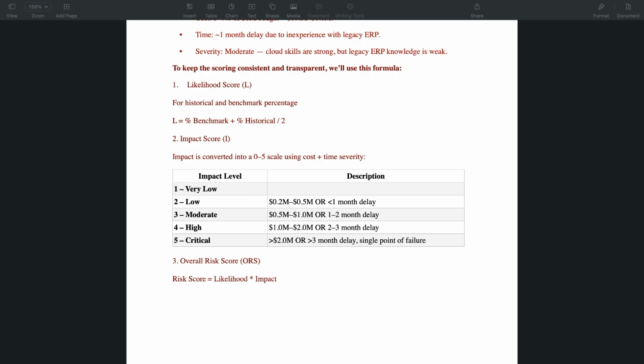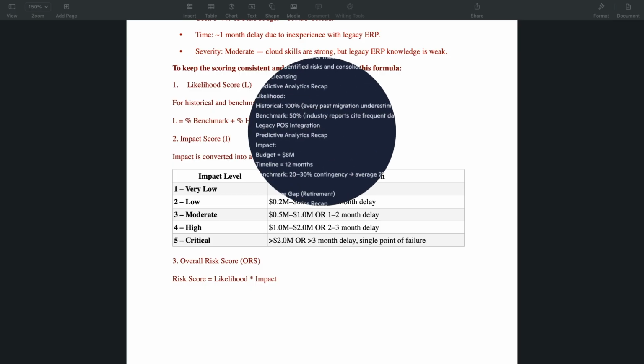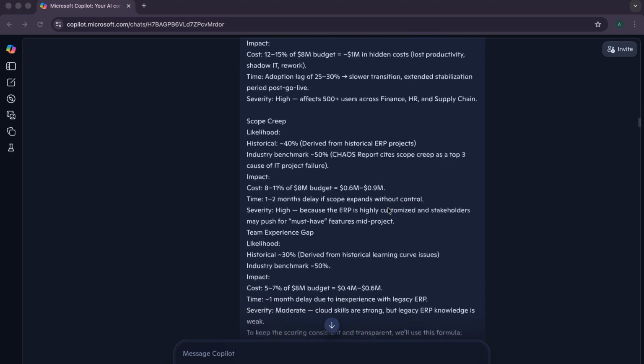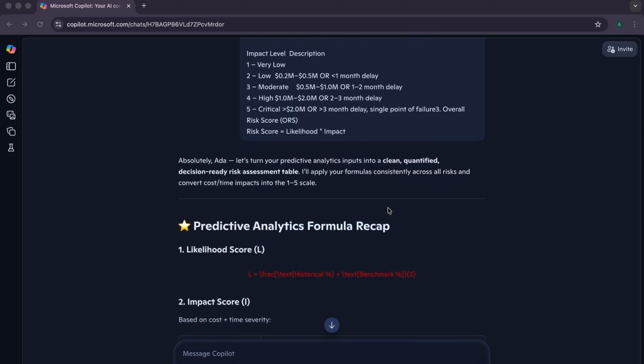The next step we're going to do is input this information into AI, and we'll be using it to calculate those likelihood prompts. And the information that we built, we posted it on Copilot, and Copilot built a comprehensive likelihood and impact for us.